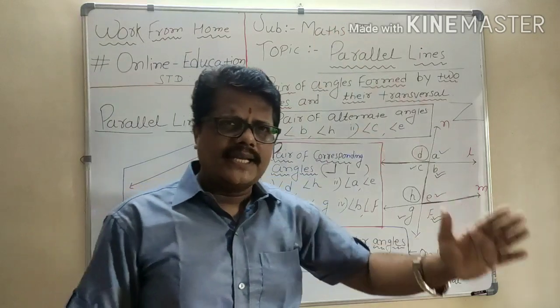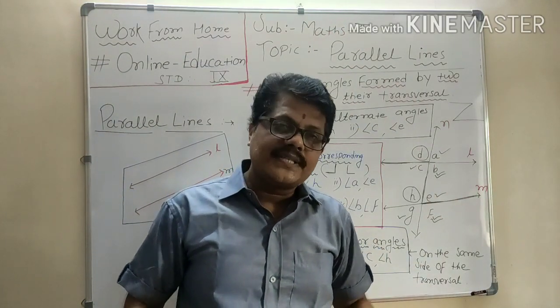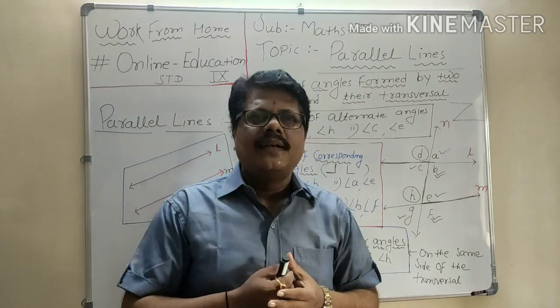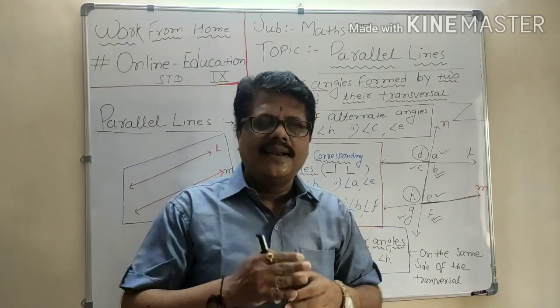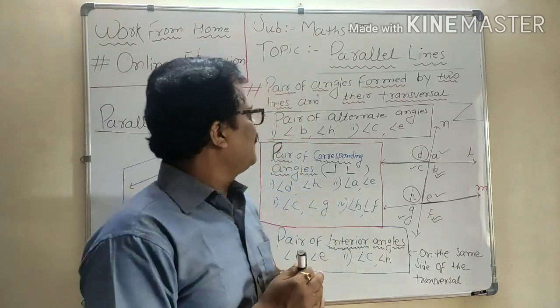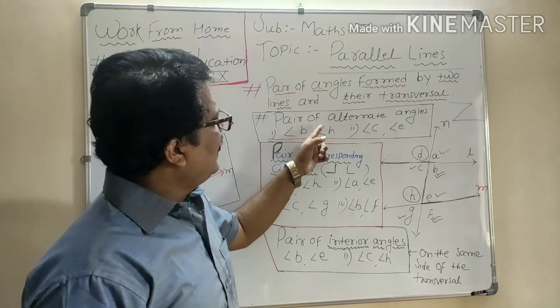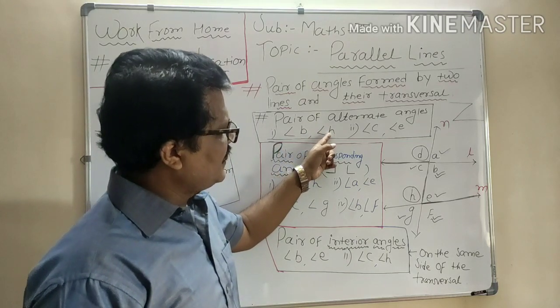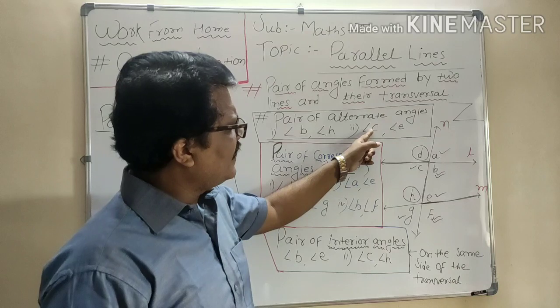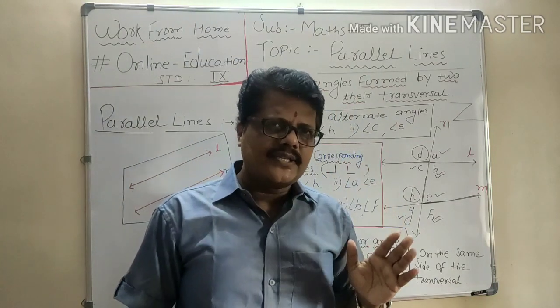Then, as the angles are congruent in the case of corresponding angles, the same holds for alternate angles also. If the 2 lines are parallel, pairs of corresponding angles are congruent. Simple wording. If the lines are parallel, alternate angles are again congruent. That means if angle B is 60 degrees, angle H will also be 60 degrees. For example, angle C is 100, angle E will also be 100. Is that clear, dear student?